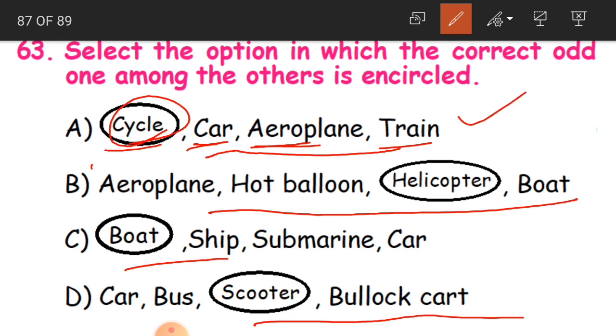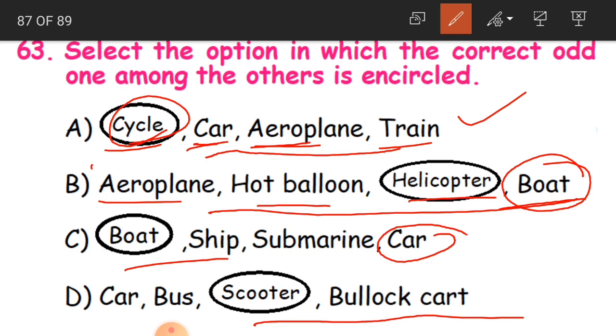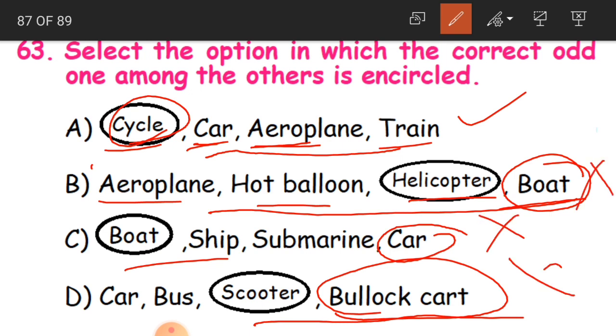And if you see here, aeroplane, hot balloon, helicopter, boat. But here boat is the odd one. So this is a wrong answer. Again, boat, ship, submarine, car. Car is the odd one. Car, bus, scooter, bullock cart. Bullock cart is the odd one. So because B, C and D are circled wrong, these are wrong answers. Okay, children, correct answer is cycle.